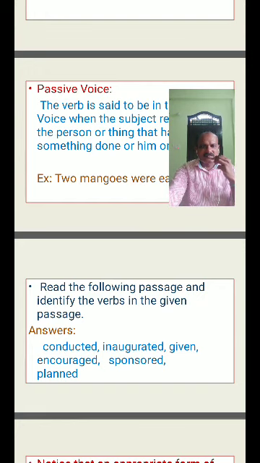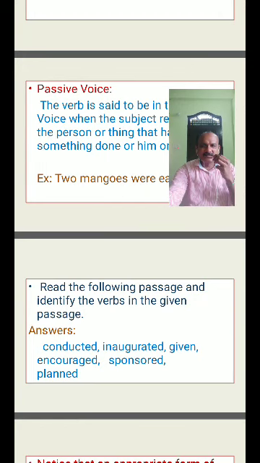A cricket tournament is being conducted by the college. Is being conducted, this is the verb. Here the verb is "is being conducted". "Is being" is the be form and "conducted" is the V3 form.